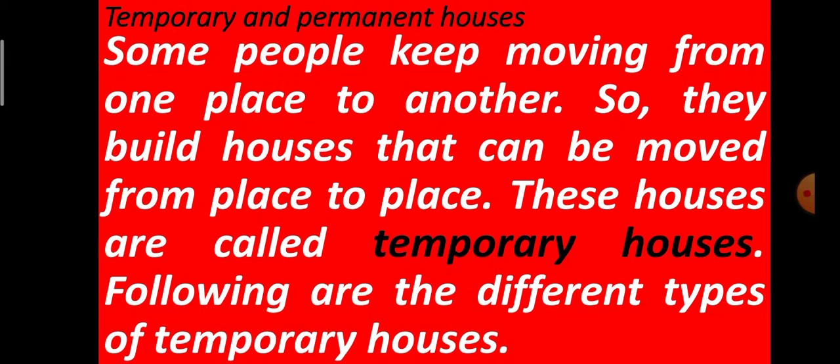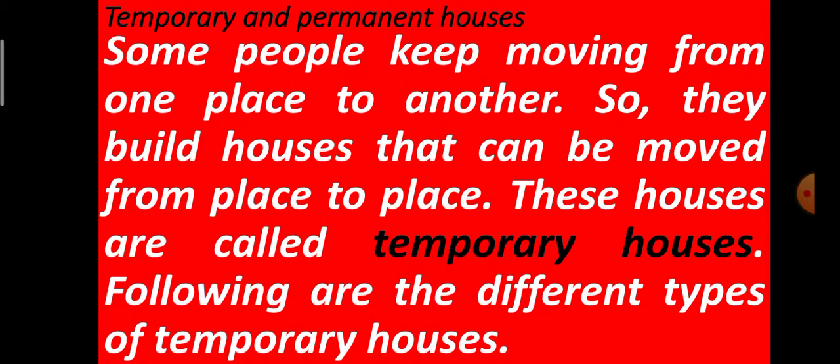So they build houses that can be moved from place to place. Some people move from one place to another, and so they build the houses according to their convenience, so that they can be moved from one place to another.